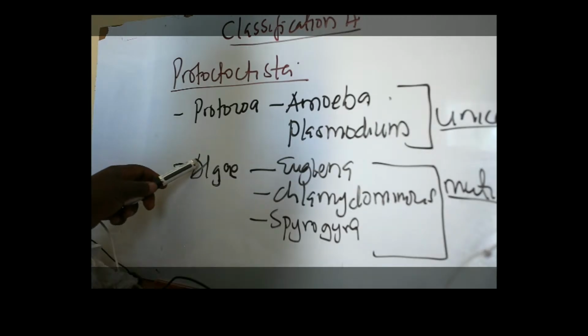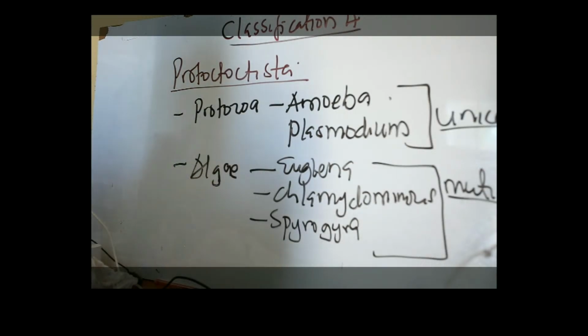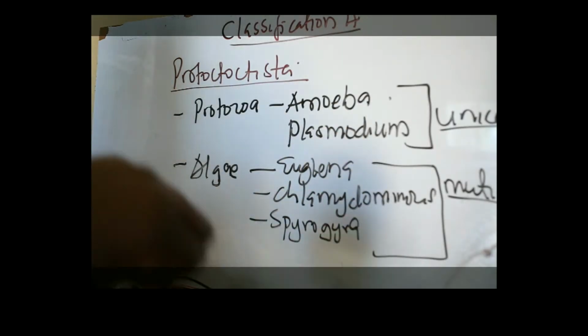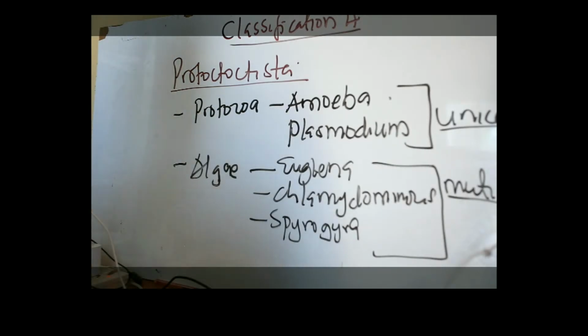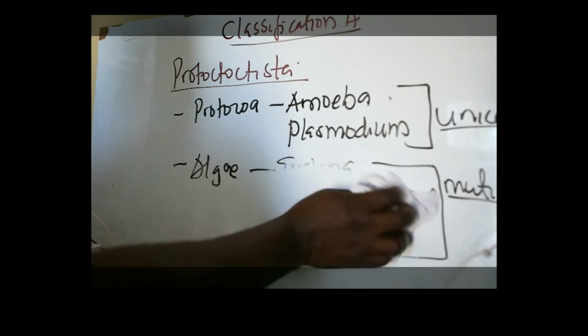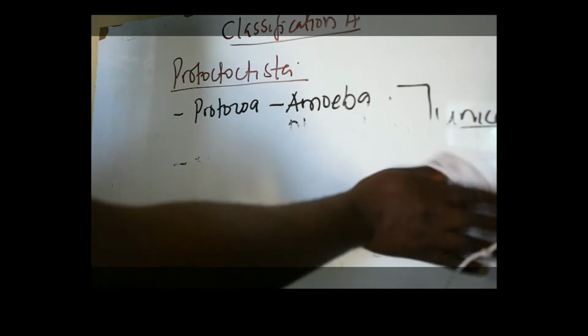Now, another category here is the algae. Algae resemble plants, that is a simple term. All the algae resemble plants. That's why you discover that some of them even have chloroplasts. That means that they are green and they can make their own food. So let us look at a good example, the amoeba. Look at the structure of the amoeba, and then we shall dive into the characteristics of these organisms.